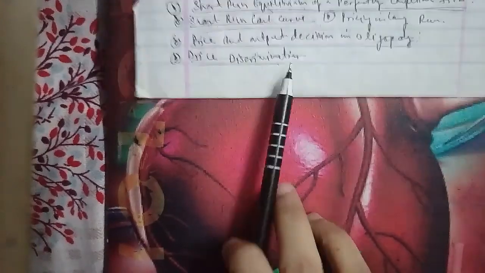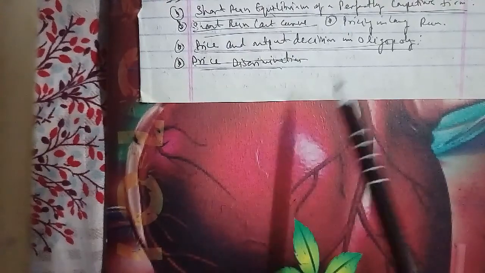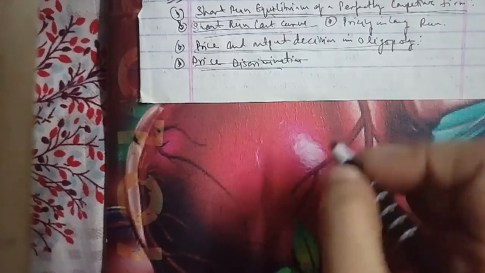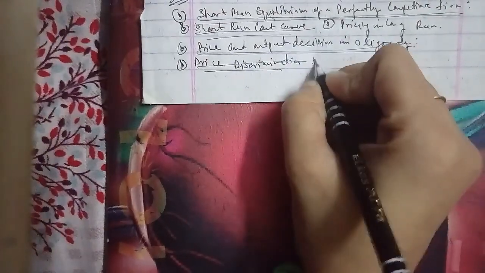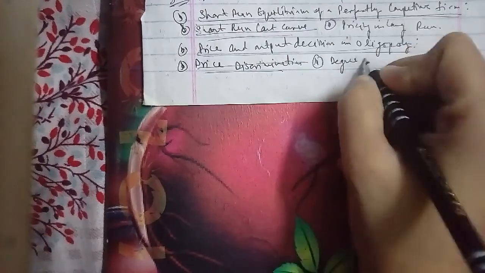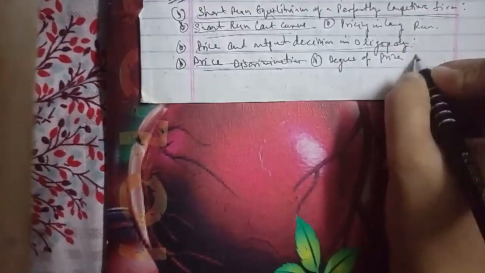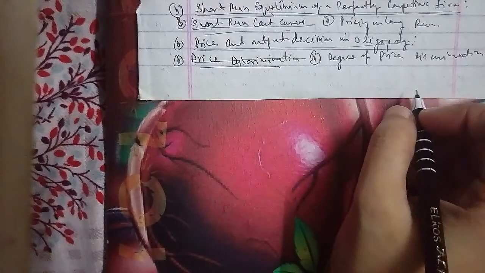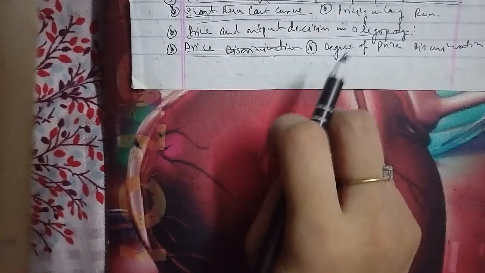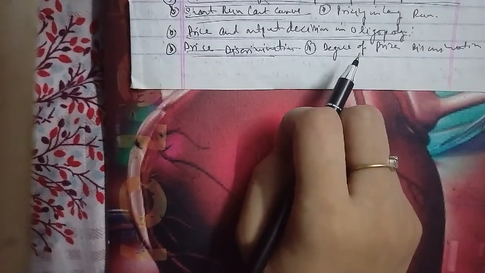In the same way, for the charges of all commodities at hill stations and tourist places, the sellers charge more than the normal price, and they take the benefit of the consumer's mood of enjoyment, and this is called place discrimination. Now we'll talk about the degree of price discrimination. So in terms of the examples of price discrimination, as I told you: the doctor's consulting fee, electricity board charges, railway goods charges, and the charges for all commodities at hill stations as well.